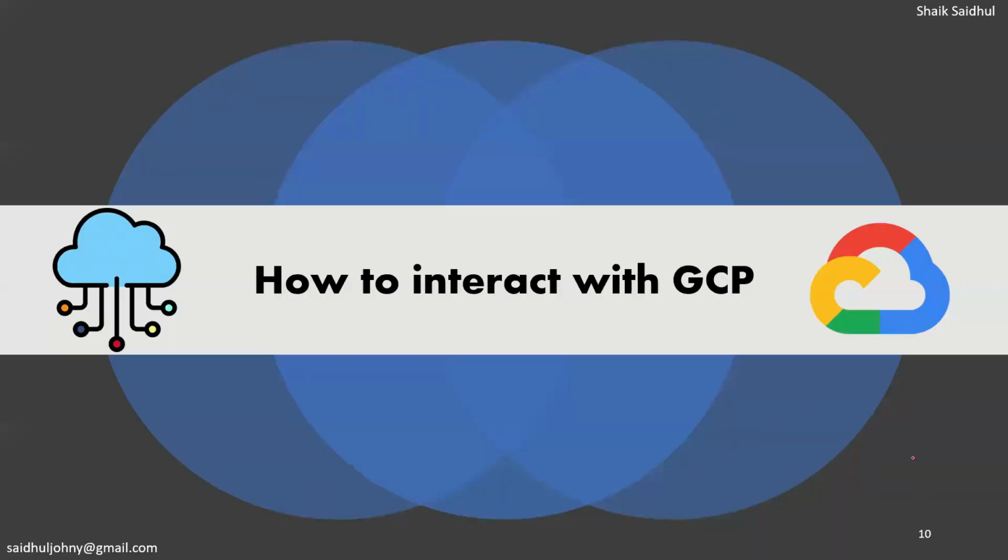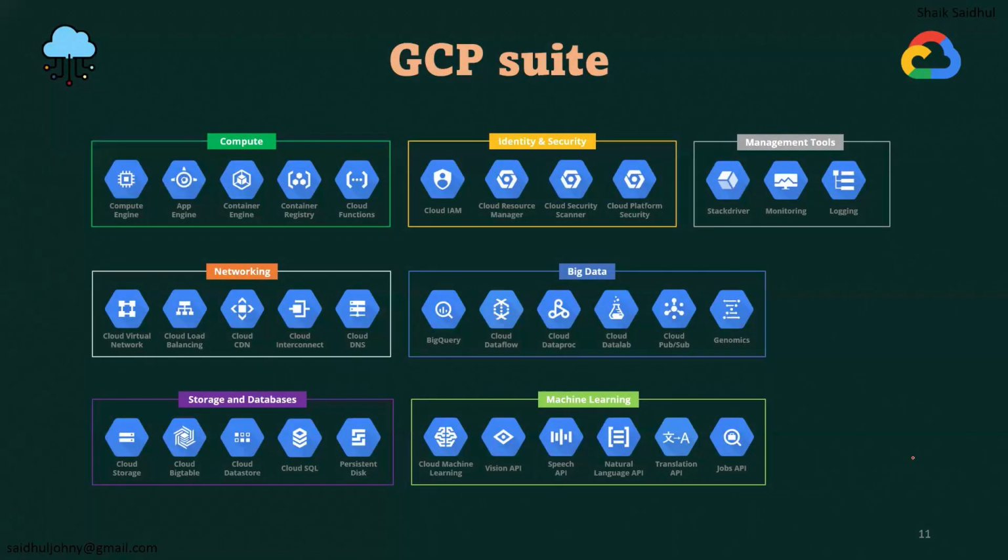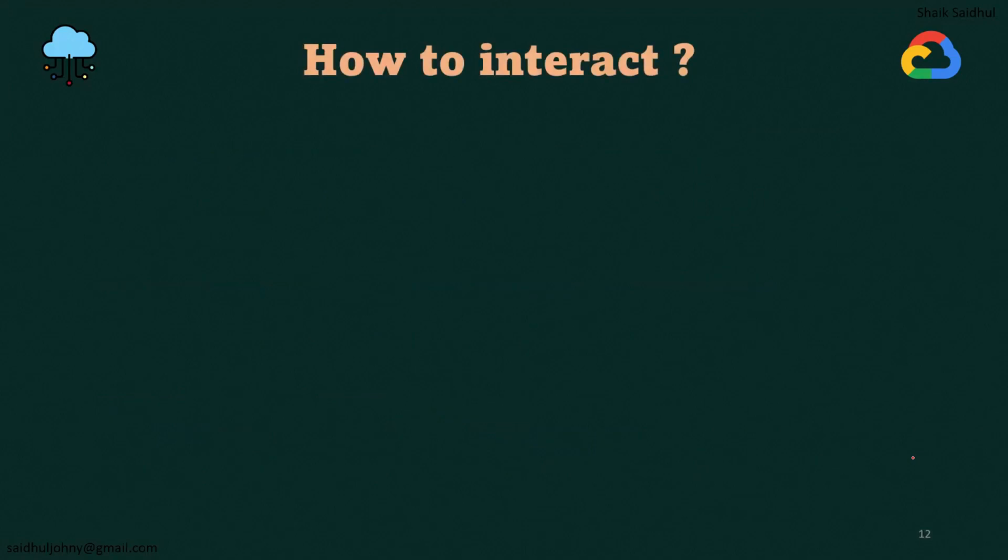A very important topic is how to interact with these GCP services. Plenty of services are there in the Google Cloud Platform, so how do we interact with them? There are different methods to interact with these many GCP services. Whether you are a DevOps engineer, a data engineer, a cloud engineer, a developer or whoever you are, if you want to work with any of these services, we need to know what interface methods are available.